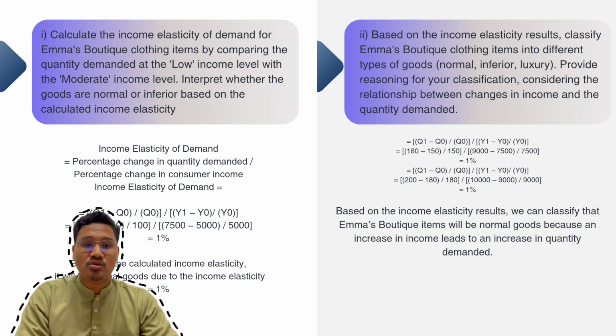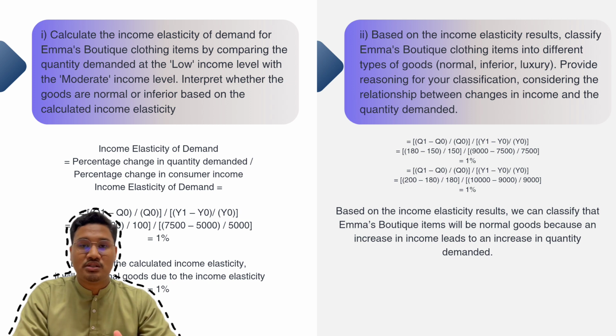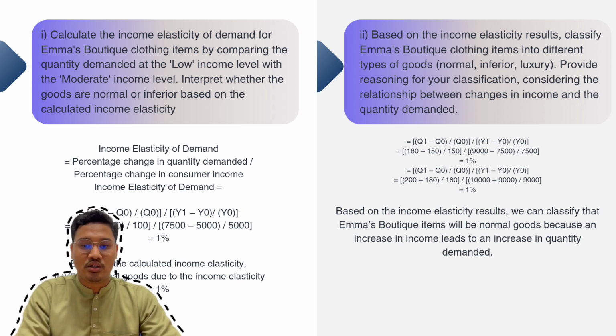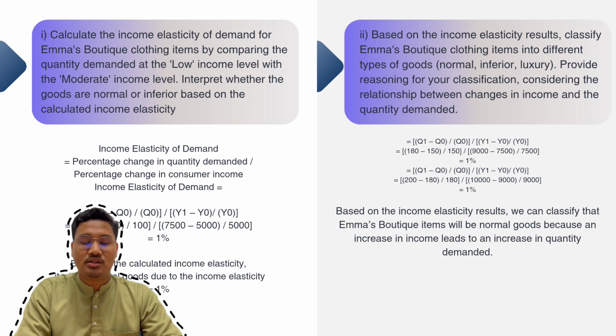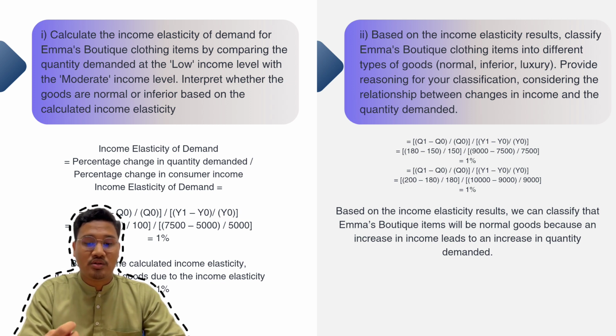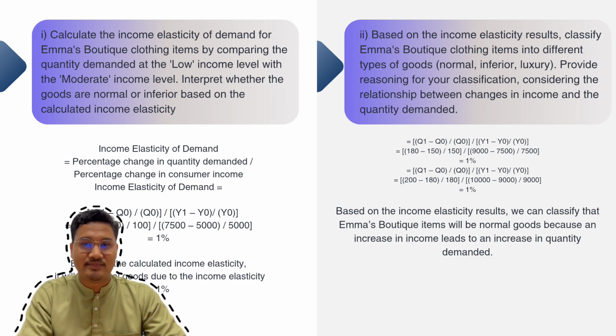The answer also uses the income elasticity of demand, which is the percentage change in quantity demanded over the percentage change in consumer income. And then we also get 1. Based on the calculation, we can classify that a magnetic item will be a normal good because an increase in income leads to an increase in the quantity demanded.